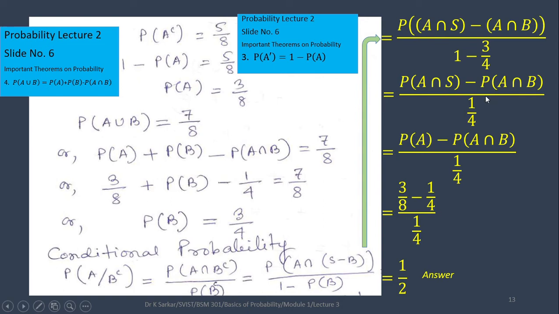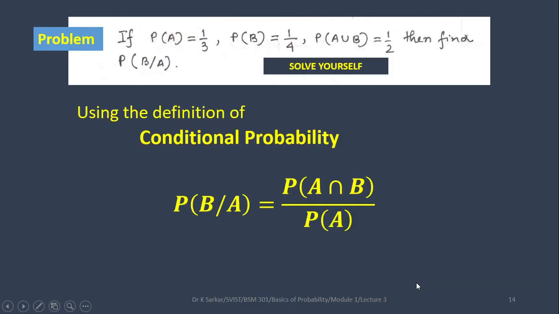You may notice there, okay, so here A intersection S is nothing but A, because the common part of sample space and A is A, and probability of A intersection B already is given as 1 by 4, so you are getting the result half.